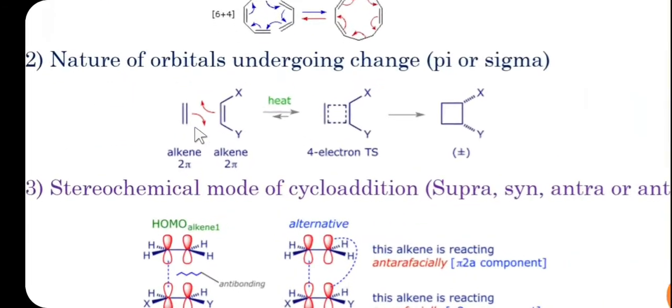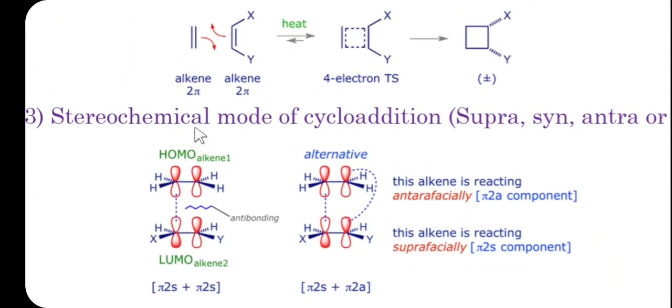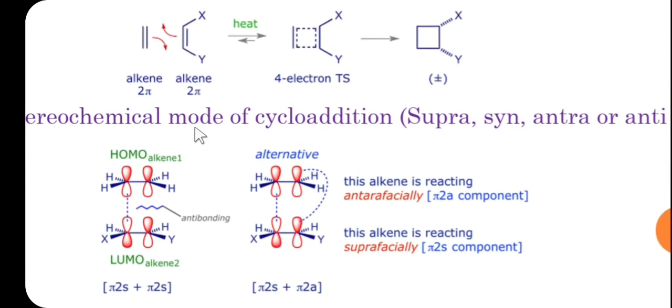And the third and important classification is the stereochemical mode of cycloaddition, that is, suprafacial-suprafacial or antarafacial-antarafacial, or syn or anti. What is meant by supra and antara? You can see these are the frontier molecular orbitals of ethylene. If this is a LUMO with two lobes on the same side, and they show bonding from the same side, it is called supra. If they are reacting from the same side, they are supra.